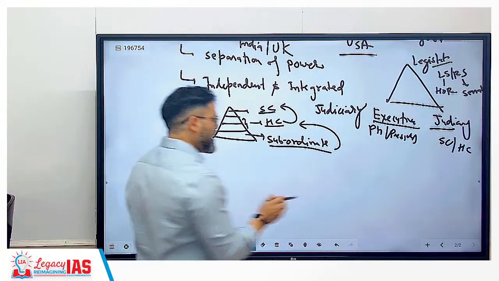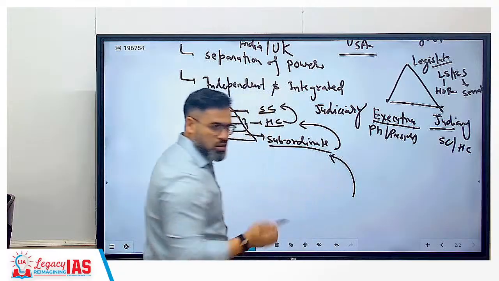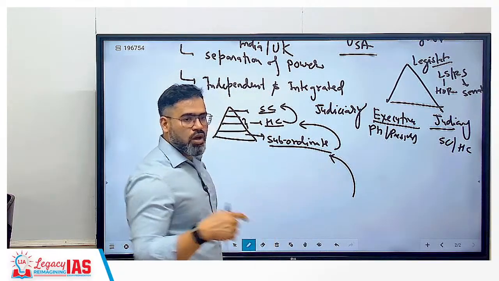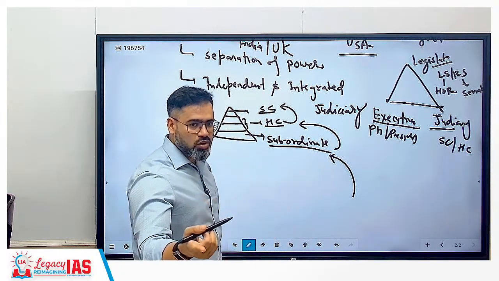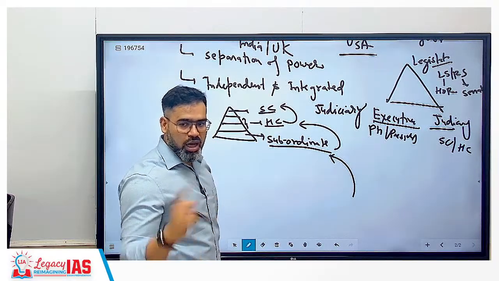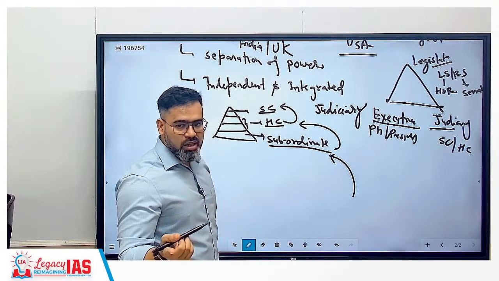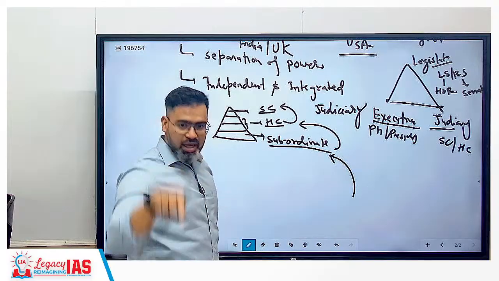When you file your case in subordinate courts, and if you are not happy, then you can appeal against it or not. So where will you go now? High Court. Again, if you are not happy, then Supreme Court. So again, they are linked.